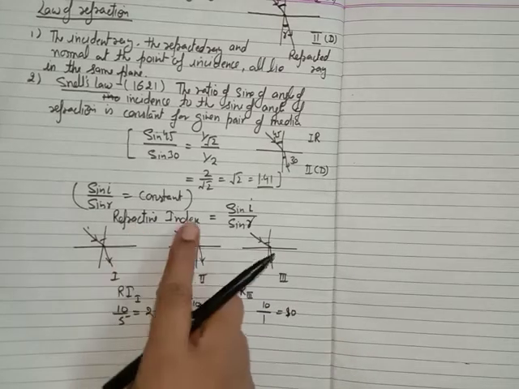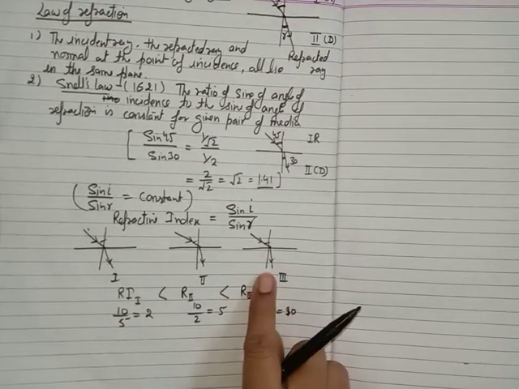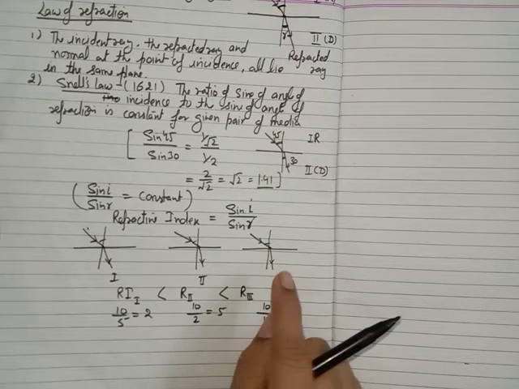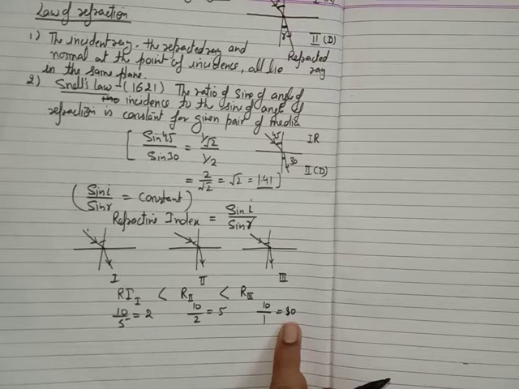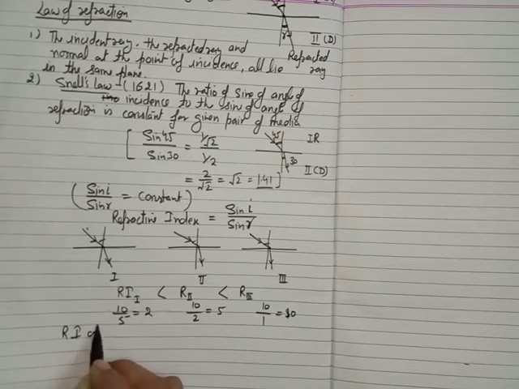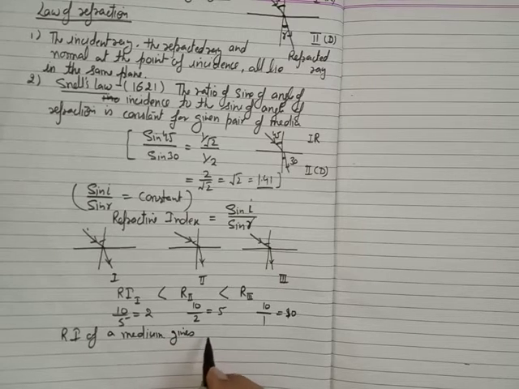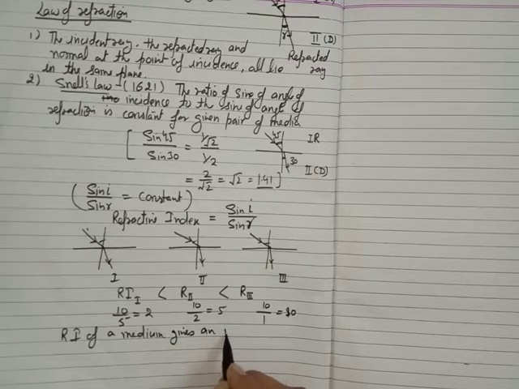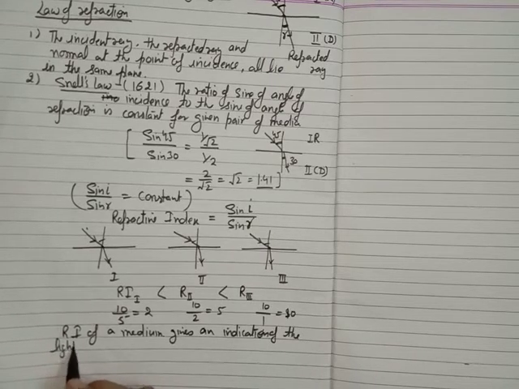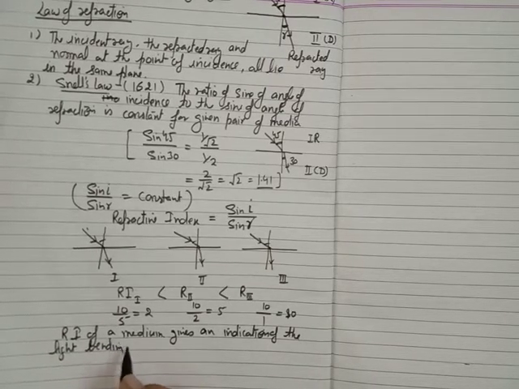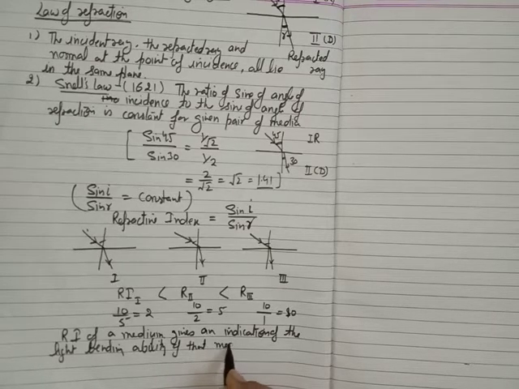So it means the refractive index is the bending ability of light. The more the bending of the light, the more the refractive index. The more the light ray bends, the higher its refractive index will be. So we can say the refractive index of a medium gives an indication of the light bending ability of that medium.